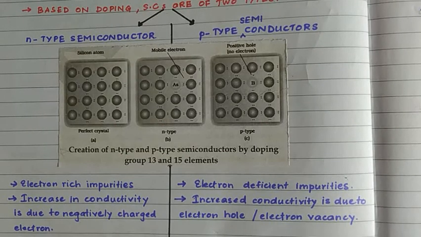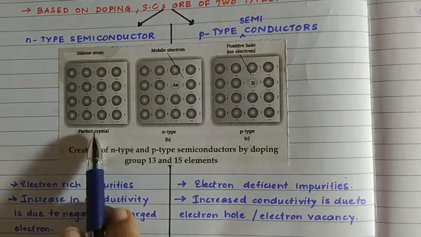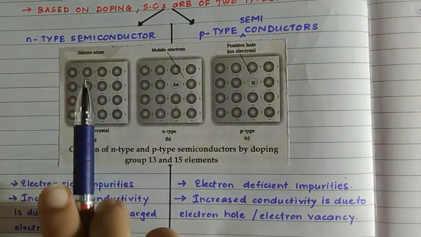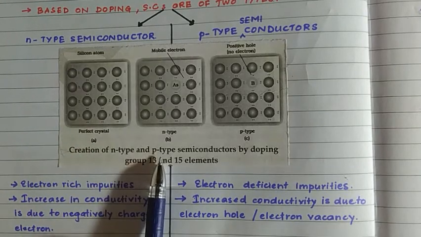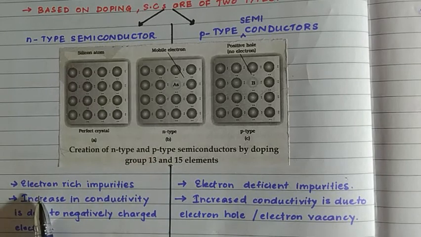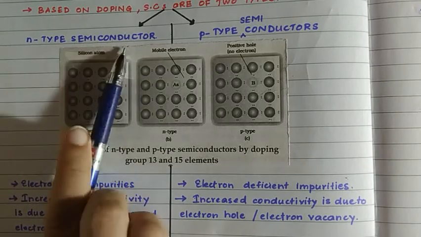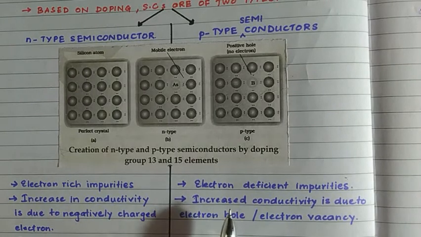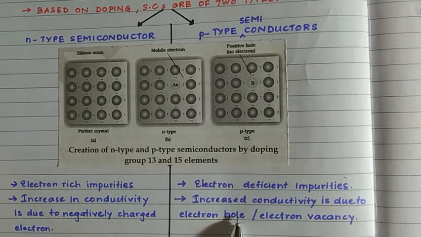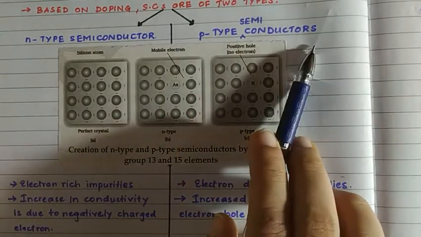So there are two types of semiconductors, as I said, N-type semiconductors and P-type semiconductors. Here there are three pictures, as you can see. This is a perfect crystal. This is just a representation of how a perfect crystal should be. Now, if you add electron-rich impurities, then you get an N-type semiconductor. And if you add electron-deficient impurities, you get P-type semiconductors.